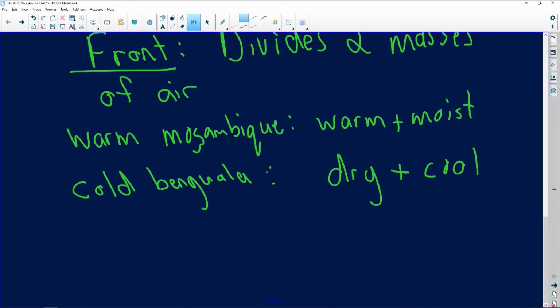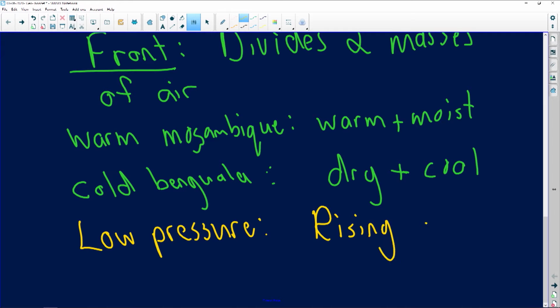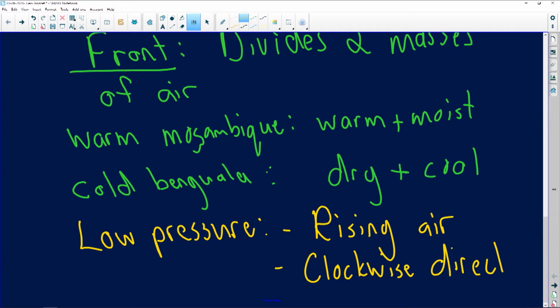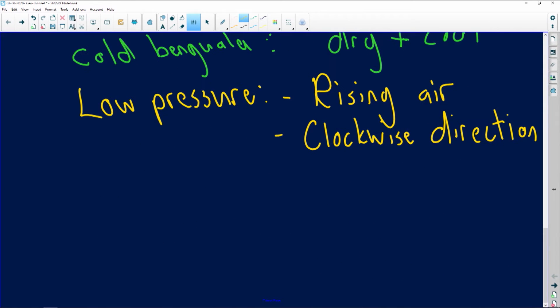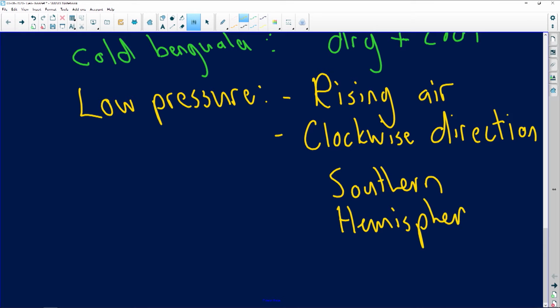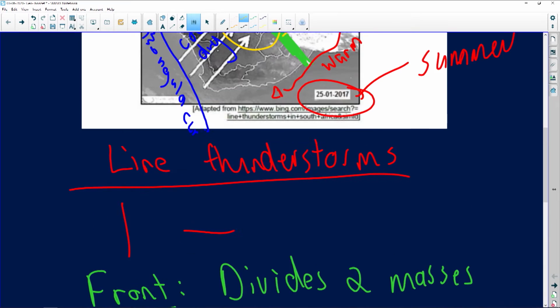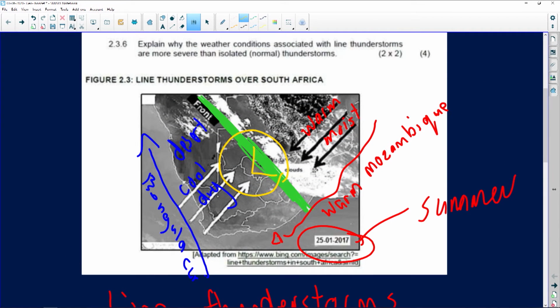Remember that a low pressure means rising air, and importantly, in a clockwise direction in the southern hemisphere. So we experience a low pressure system over the interior of South Africa because we experience summer.